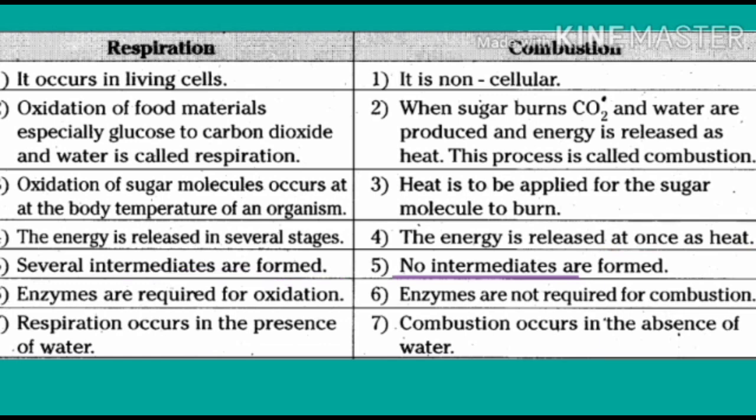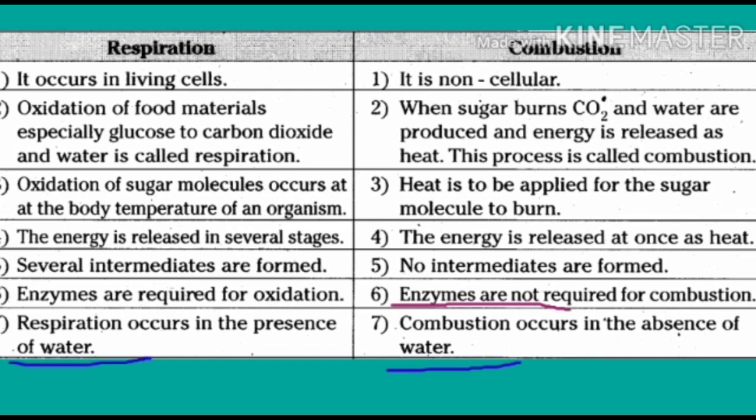Then the sixth one is enzymes. Enzymes are required for the oxidation. In the series of glycolysis and Krebs cycle, various enzymes are used to do the process. But in combustion, enzymes are not at all required. Respiration occurs in the presence of oxygen as well as in the presence of water. But combustion takes place in the presence of only oxygen, water is not at all required.